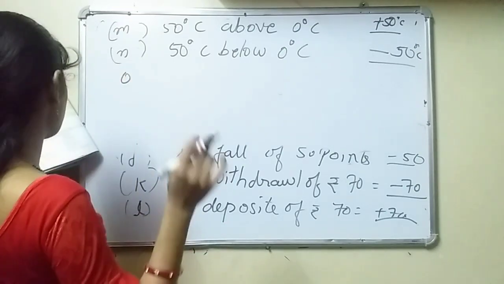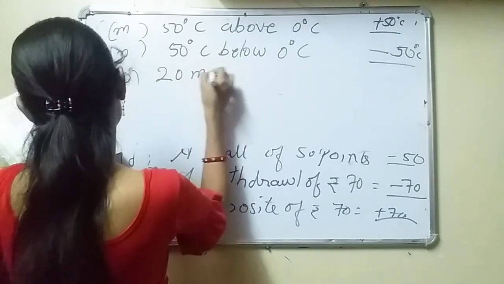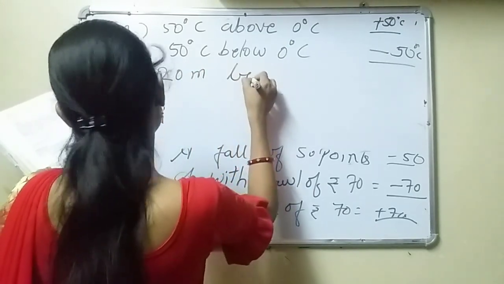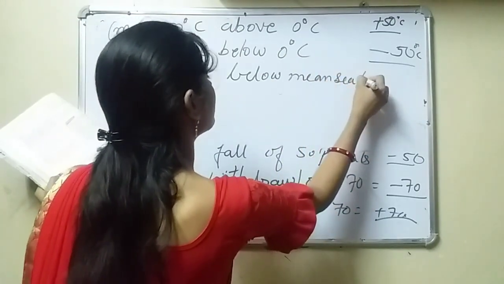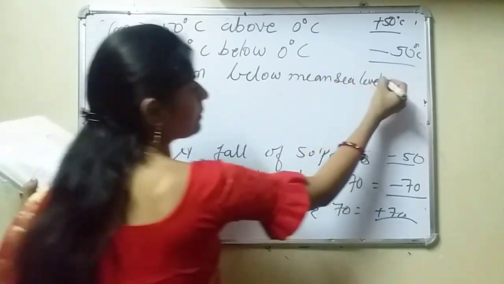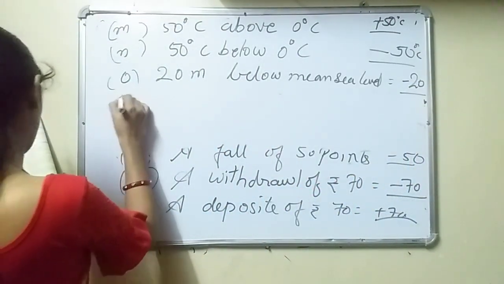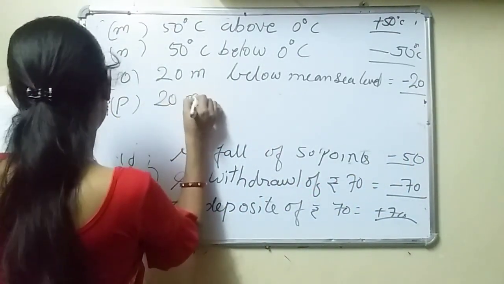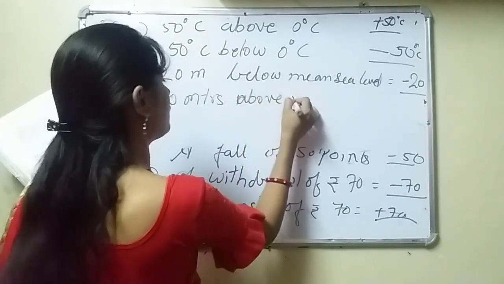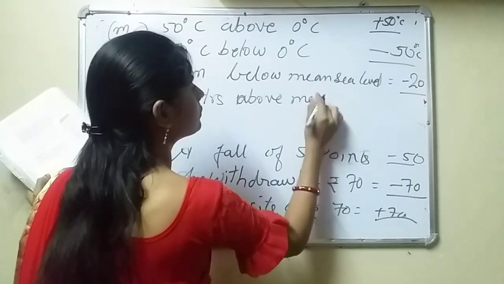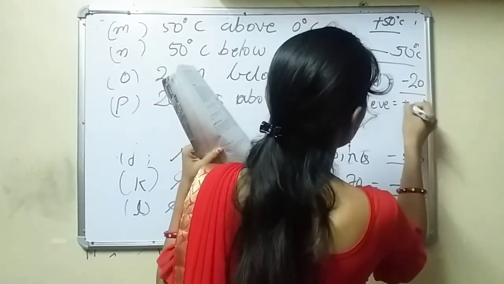O: 20 meters below mean sea level. Below mean sea level means it will become minus 20. And 20 meters above mean sea level, then it will become plus 20.